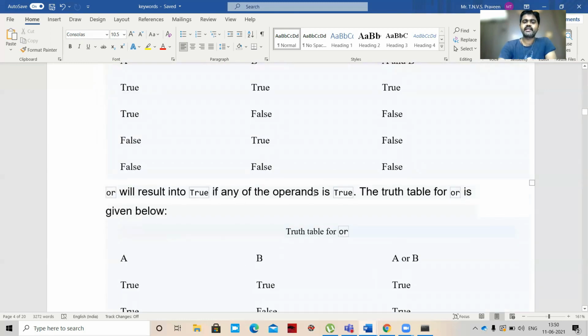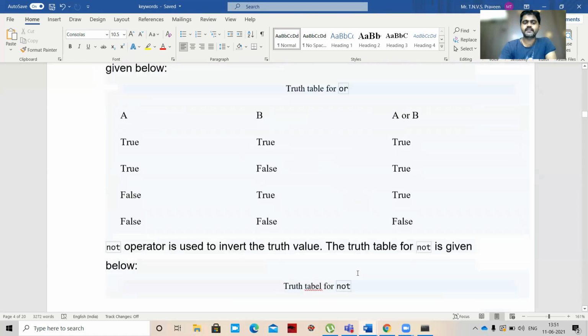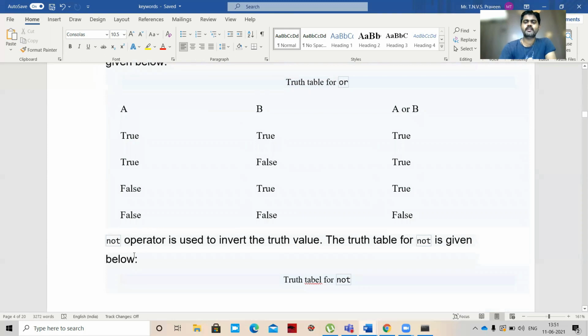Or will result in true if any operand is true. What is or here? If any one of the operands is true, then the result will be true. So true, true, true; true, false: one is true here, so we'll get true. False, true: here it is true, we'll get true. If both are false, we'll obviously get false. Now the not operator. The not operator is exactly the reverse.